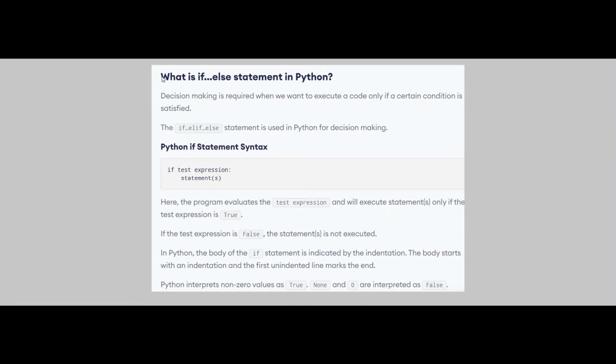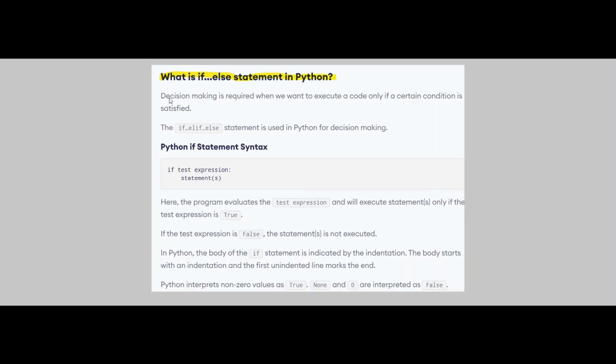So let's see what basically the if, else and elif statements are, that is, conditional statements. Here I will be telling you what the conditional statements are. I think you all know this, that conditional statements are if, else and else if in C and C++. But in Python, if, else and if elif are there. Elif is similar to else if, we just call it elif and we write it similarly.